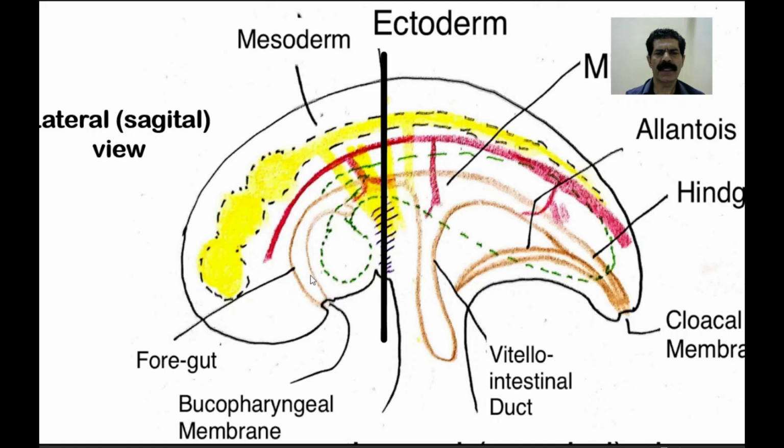So, while the embryo is becoming tubular and the endoderm becomes a tubular form with foregut, midgut, and hindgut, at the same time an aorta develops dorsally, which gives three branches. One is the celiac artery to the foregut, the superior mesenteric artery to the midgut, and the inferior mesenteric artery to the hindgut part of the primitive gut.